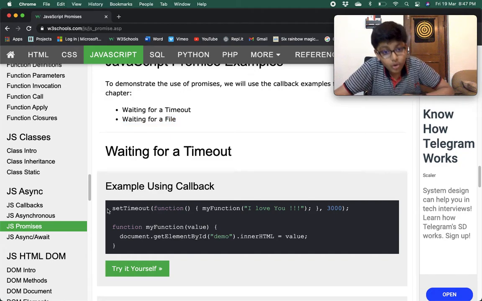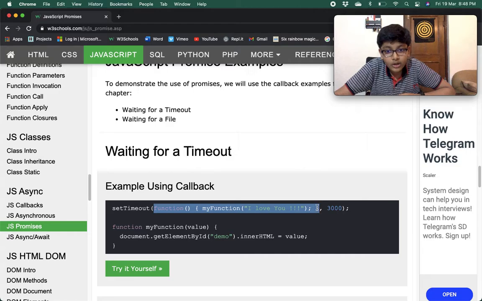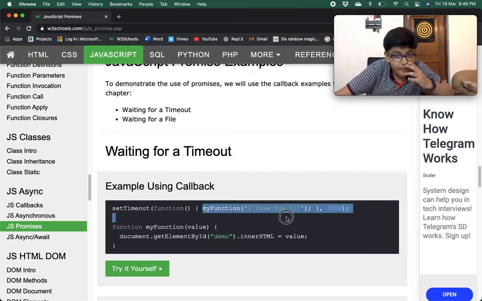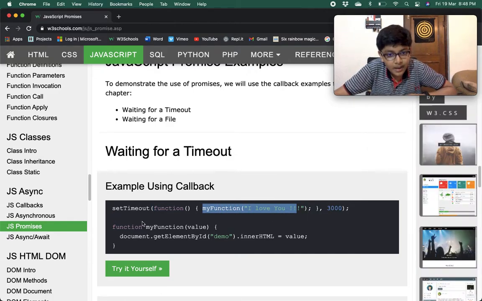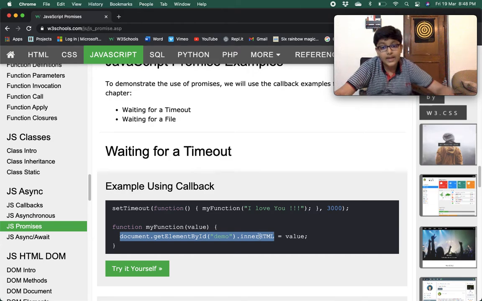When you use a callback, you directly call the set timeout function and you are giving over here the callback function and 3000 milliseconds. So after 3 seconds this callback function would be called, in that we are calling my function I love you, and in my function it is printing I love you.